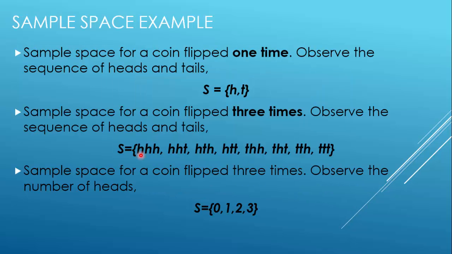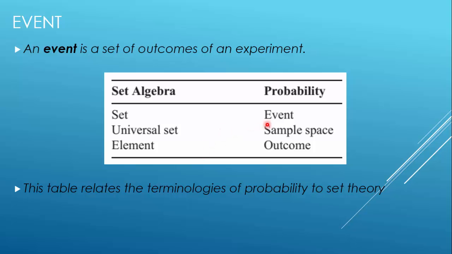A set is nothing but an event in terms of probability. So this table relates the terminologies of probability to set theory.